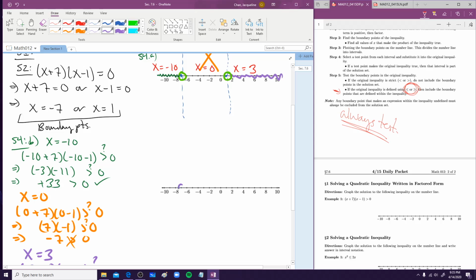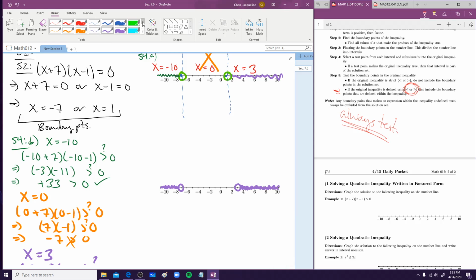In this case, it's going to be open, on -7 and 1. Then we're going to color our solution. What intervals are included? We included the third interval. We didn't include the middle one, so that one stays empty, and then we included the third interval. Okay, so this is our final solution.